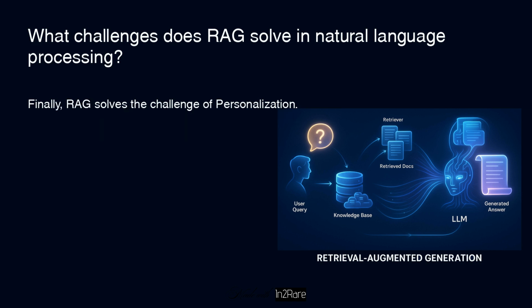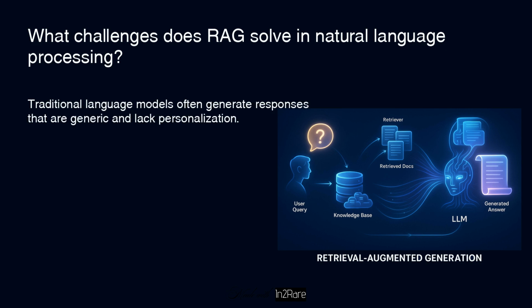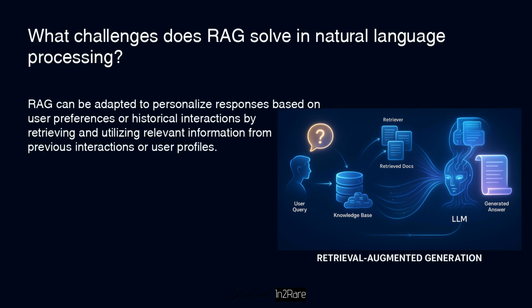Finally, RAG solves the challenge of personalization. Traditional language models often generate responses that are generic and lack personalization. RAG can be adapted to personalize responses based on user preferences or historical interactions by retrieving and utilizing relevant information from previous interactions or user profiles.